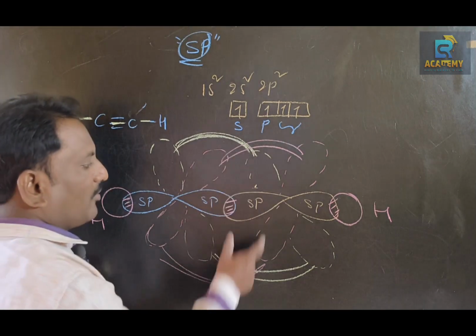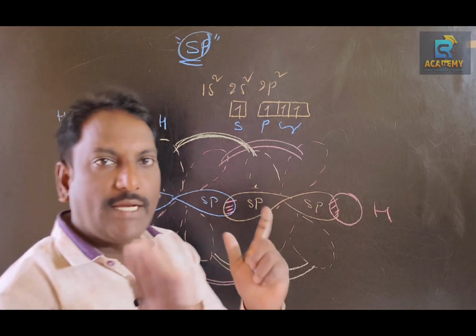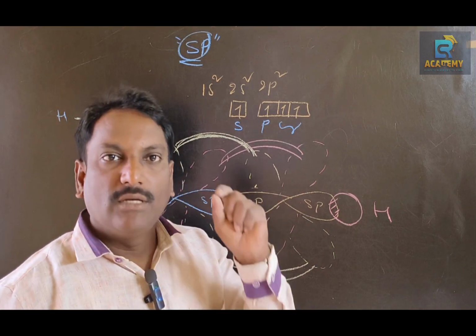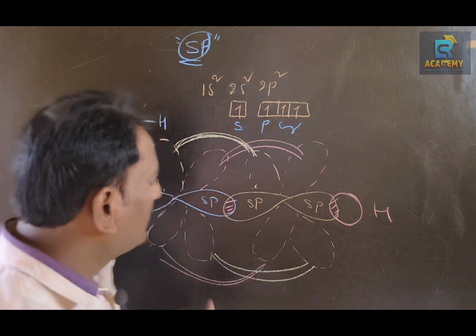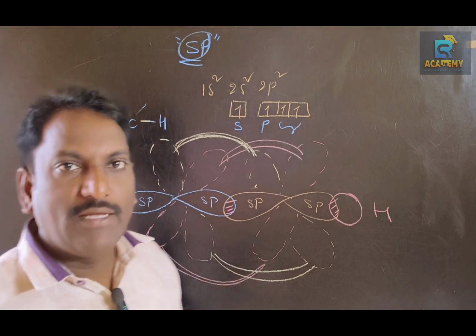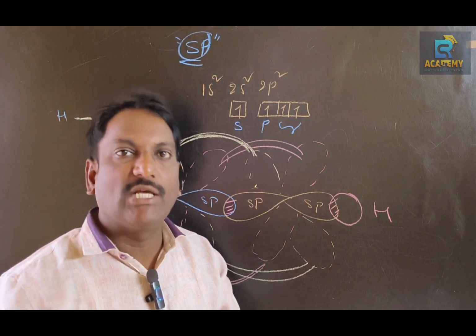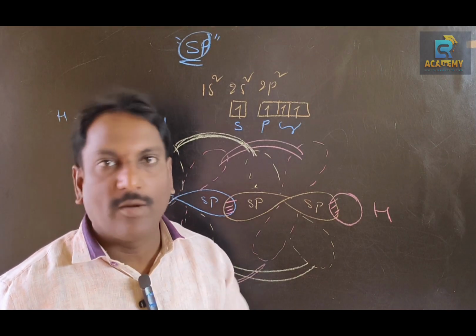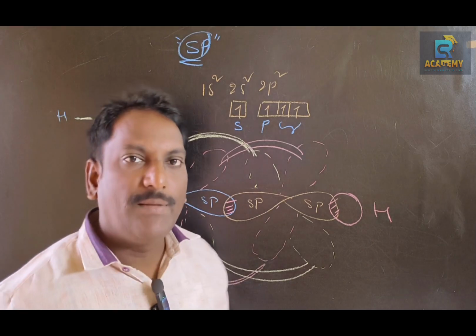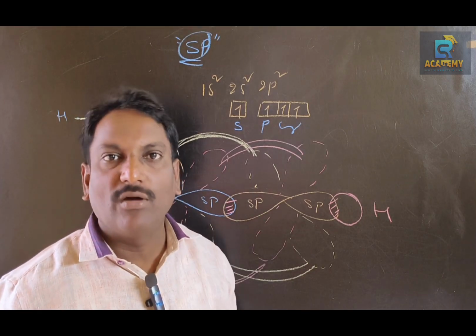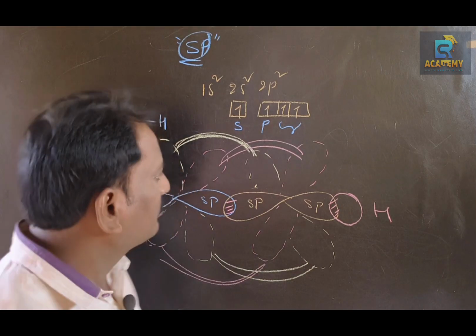The pi bonds are formed by the sidewise overlap of unhybridized orbitals. A sigma bond is formed by head-on or axial overlap of hybridized orbitals. That's why a sigma bond is very strong compared with a pi bond.